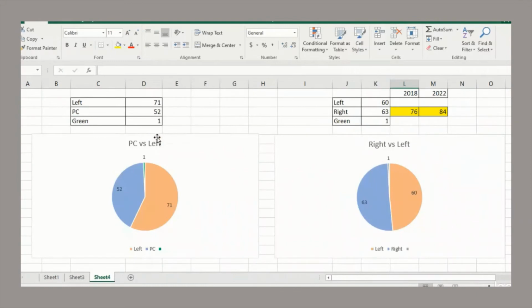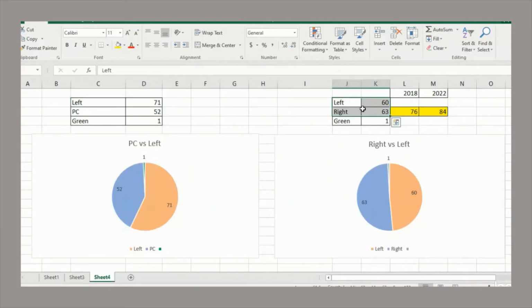And here is what we see. So this united left-wing party would win 71 seats, while the progressive conservatives would win 52 and the Green Party would win 1 seat. That's what the results would look like. Now, a more fair comparison would be, okay, well, if all the left-wing parties united, how would they match up against all of the right-wing parties uniting?